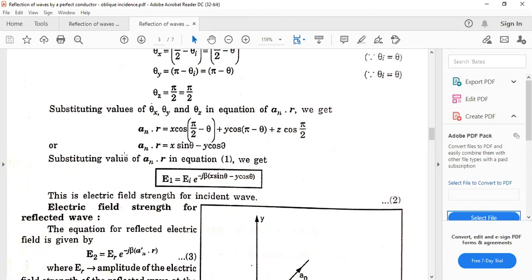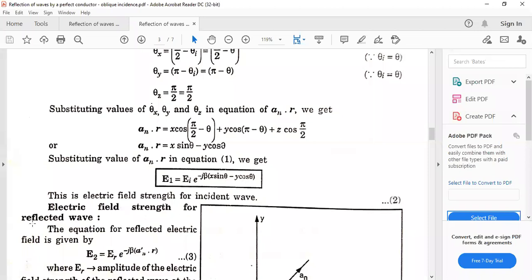Okay, so this is the value for an dot r, and from this E1 can be again rewritten as EI e raised to power minus j, यहाँ पे पहले क्या था, an dot r था, तो now we can write here as x sin theta minus y cos theta. Okay, this is electric field strength for the incident wave. तो ये incident wave की equation बनी है.